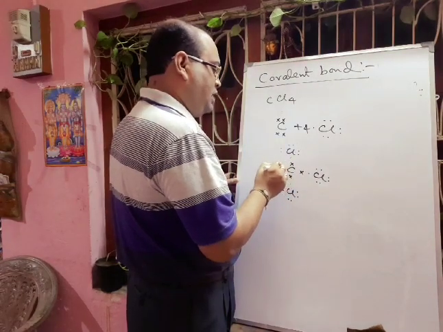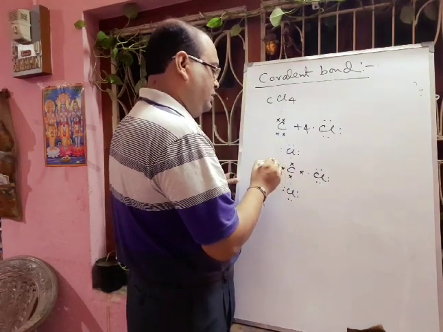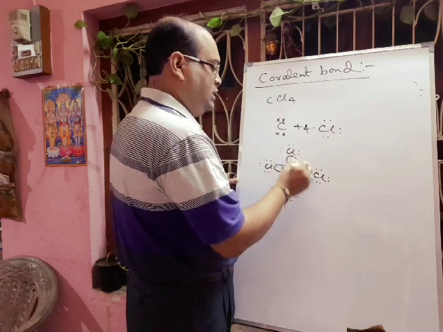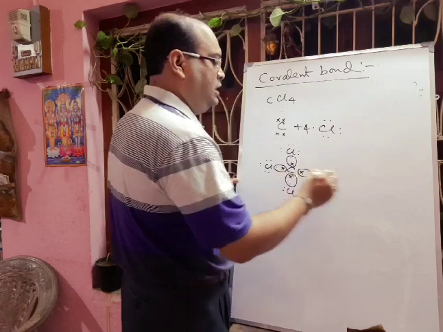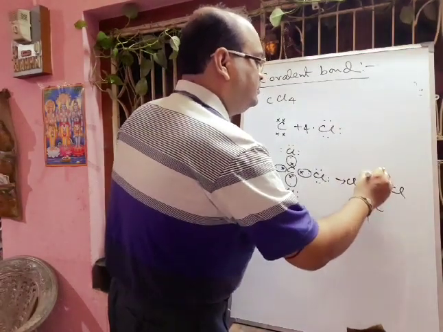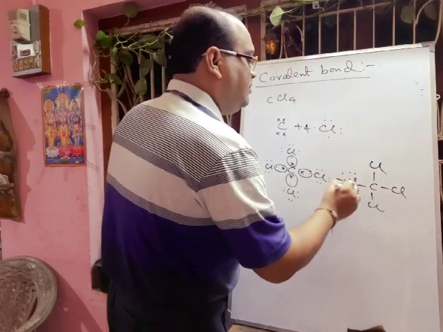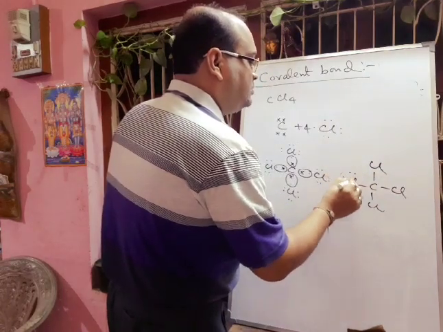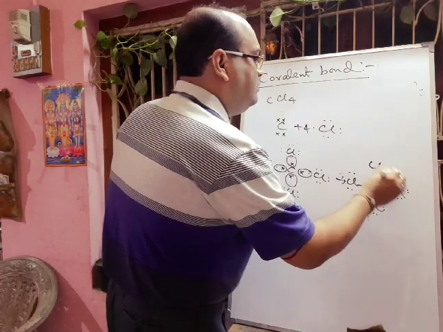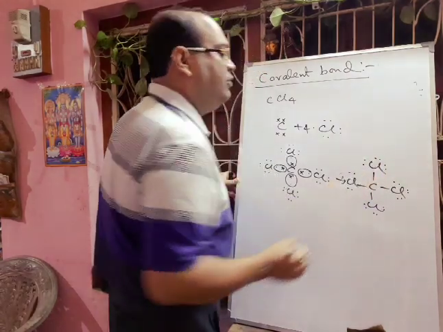In this way, four carbon-chlorine bonds will be formed. We are showing the sharing of electrons. So in this way the CCl4 molecule will be formed, and each chlorine atom has 3 lone pairs of electrons. So the total number of lone pairs of electrons, if I ask, you have to tell that 3 into 4, 12.